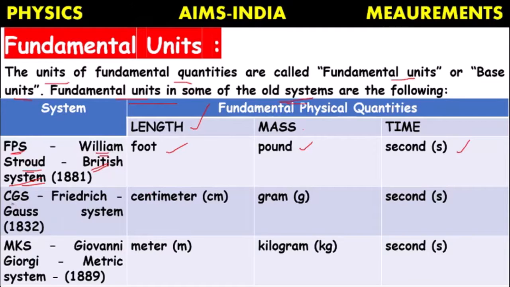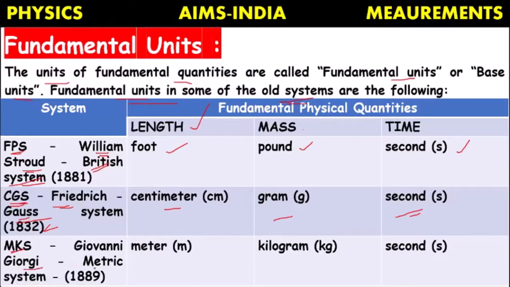Next, there was one more system called CGS, proposed by Friedrich Gauss. That's why it is also called the Gauss system, around 1832. In this system, the unit for length is centimeter, mass is gram and time is second. Next, there was another system, MKS, proposed by Georgi.